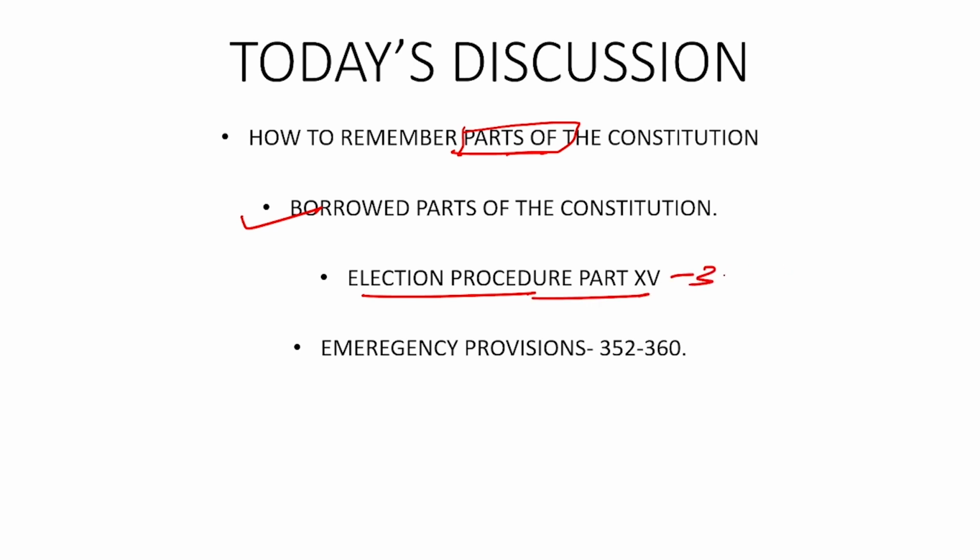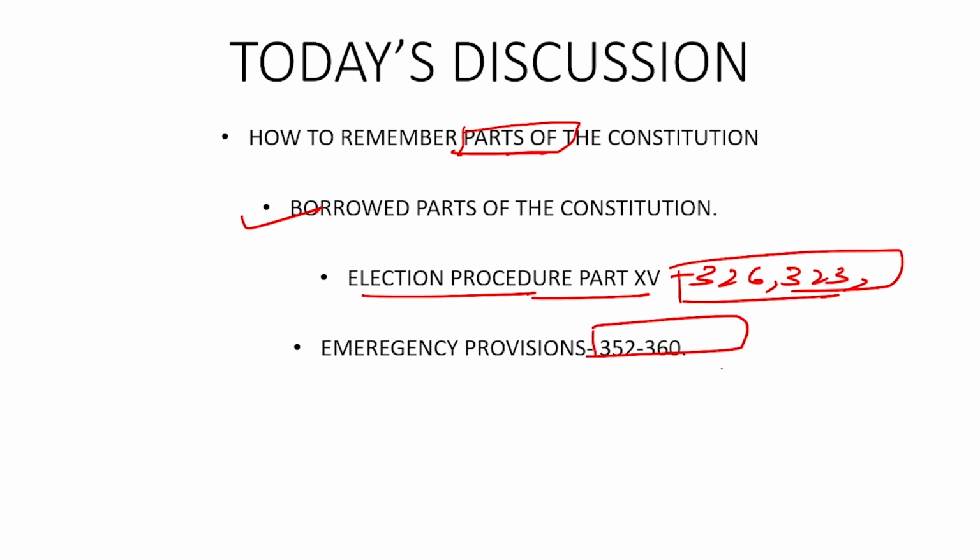Then we will be discussing the election procedure under part 15 of the constitution. We will be discussing it from article 326, and we will be discussing article 323. We will be discussing the important provisions which talk about the election procedure in India. Then post that, we will be studying the emergency provisions, which talk about three types of emergency that can be made applicable in India.